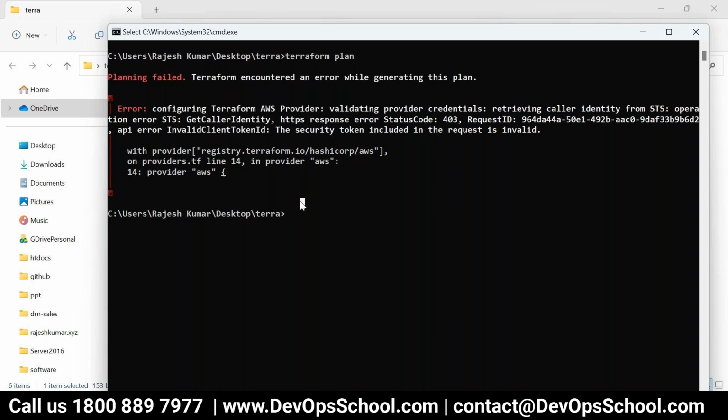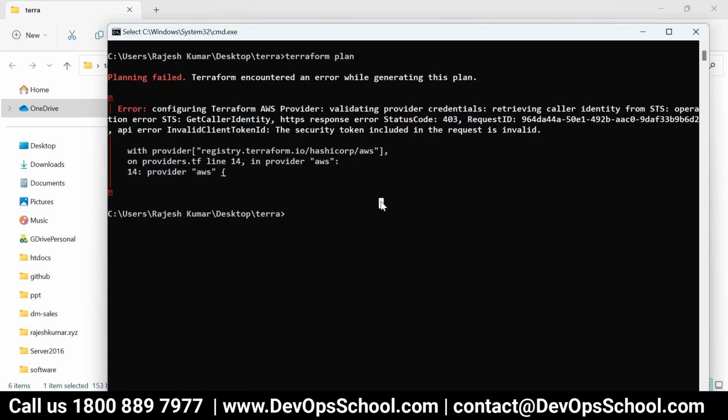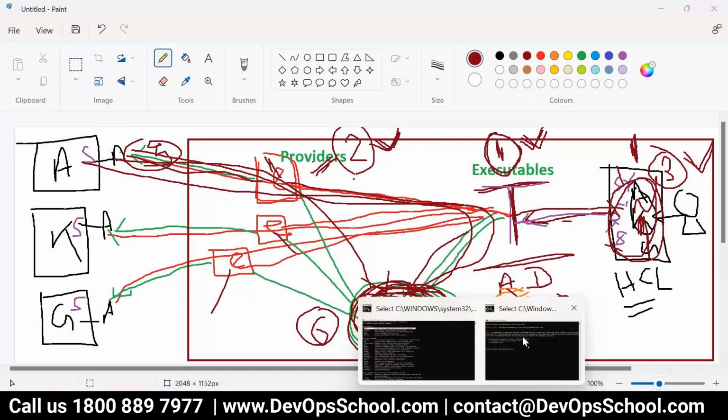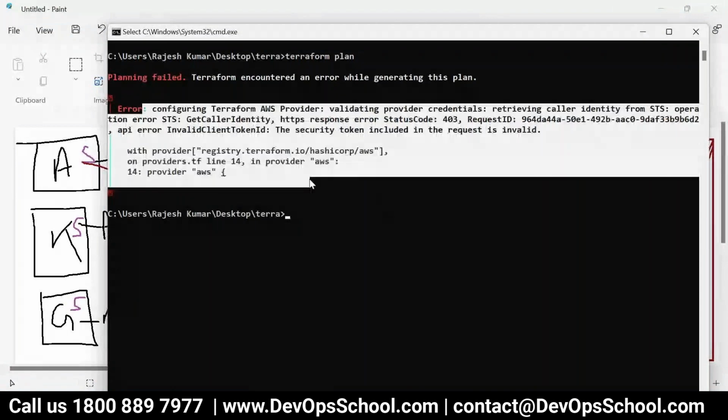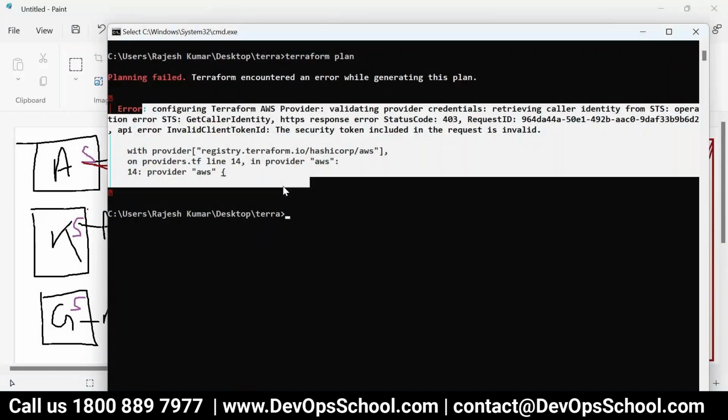Rajesh, what is the error? To create an EC2 instance, we need to log into the AWS console. To log in, we need to pass the user ID, password, whatever it may be. Here we are trying to create without passing any authentication, right? You make an API call, so don't you think security, authentication is needed for the API also? If you see here, the provider is calling the API of AWS, so the provider needs that access to AWS, right? Correct now?